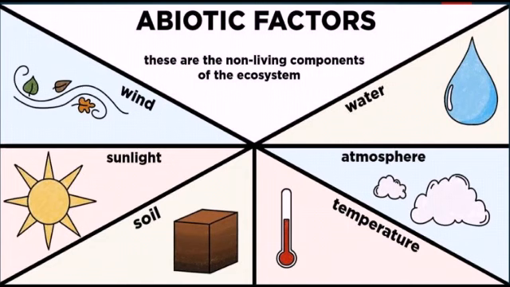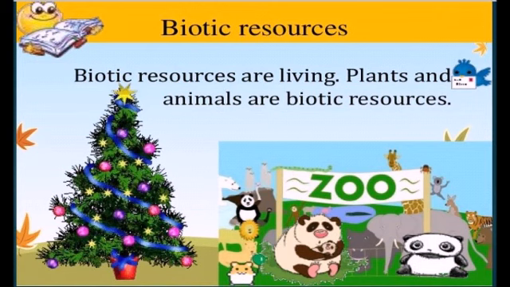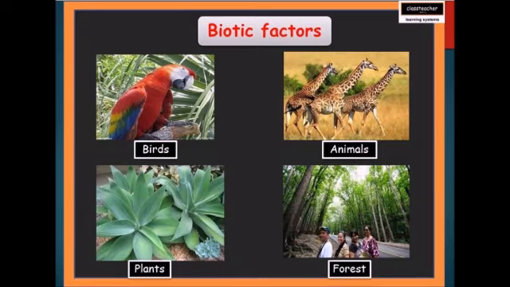Examples of abiotic resources are minerals like iron, copper, silver, aluminium. These are abiotic resources which are present under the surface of the earth. Biotic resources are those which have been produced by living organisms like plants, animals, insects. So these are known as biotic resources.